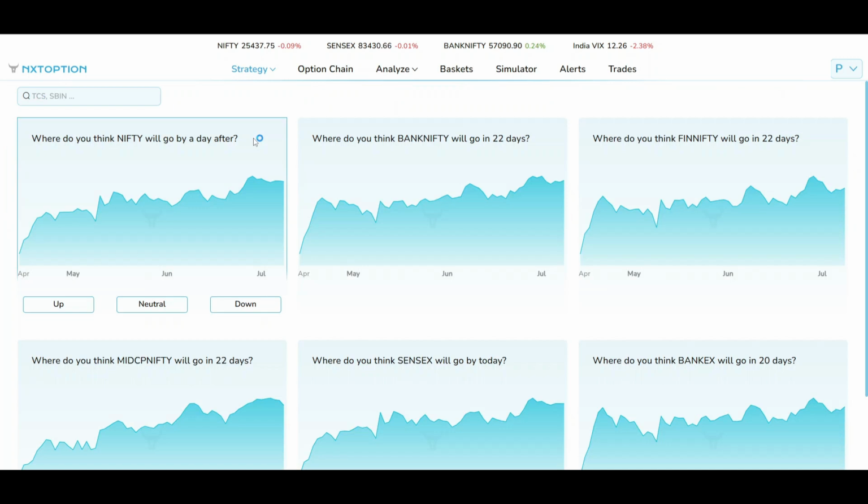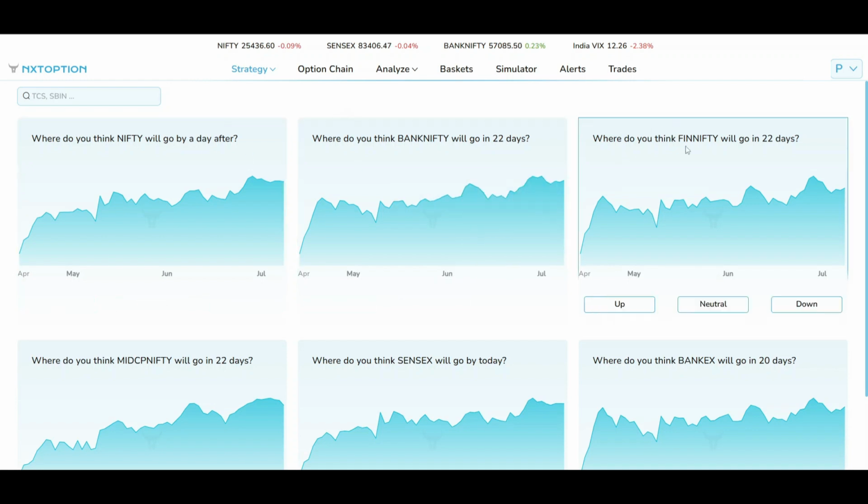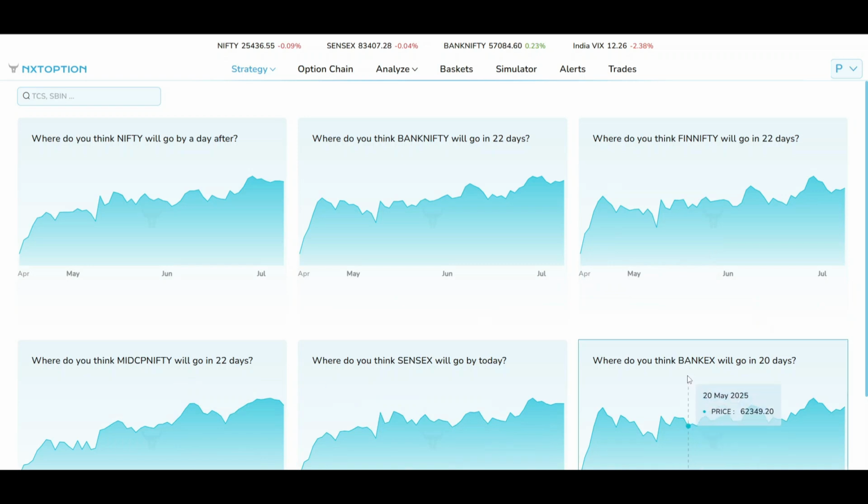Easy Options is for people who know the direction of the market but want to place trades without thinking too much about it. If you know the direction of the trade, Next Options provides you with easy strategies that are ready-made for you. Here we have Nifty, Bank Nifty, Fin Nifty, Mid Cap Nifty, Sensex, BankEx.